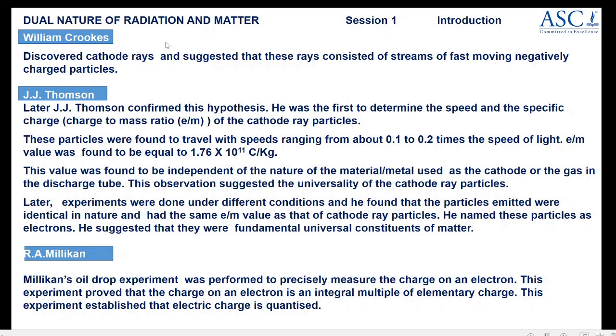So let us have a look at the discoveries which were made in sequence. First, William Crookes discovered cathode rays, and he suggested that they consisted of fast moving negatively charged particles, and this was confirmed by J.J. Thomson, who was the first to determine the speed as well as e by m of the cathode ray particles. And then he also inferred that this value is independent of the nature of the metal as well as the gas taken in the discharge tube, and this proved the universality of the cathode ray particles.